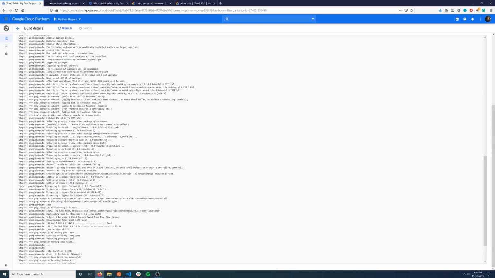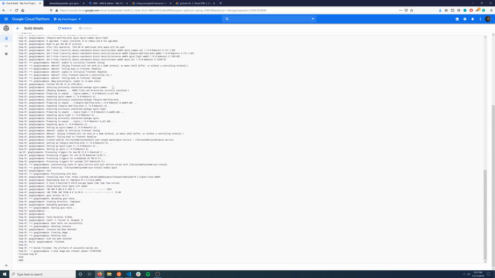So now the build has completed successfully, and if you scroll all the way down, you can actually see that it ran the GOS test. So you can see that 3 of those tests passed, and you can also see the test output that I echoed out in that script. So you can see that as well, and then you can also see that right after that it ran the test. So that's all been done, and you can see here that it created an image, it's deleted it, and then it marked it as successful.